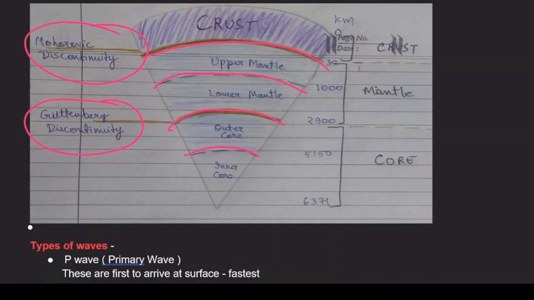But there are two more types of discontinuities that you see. It's the Repetti discontinuity between the upper mantle and the lower mantle. And then you have the Lehmann discontinuity between the outer core and the inner core. So in total, there are four discontinuities. If we start from the top, it will be the Mohorovicic discontinuity, Repetti discontinuity, Gutenberg discontinuity, and Lehmann discontinuity.